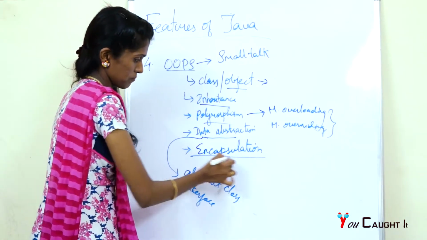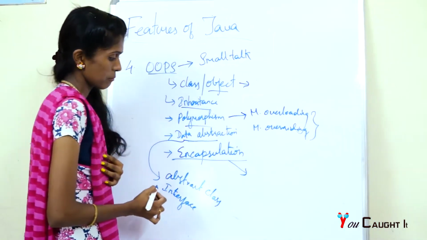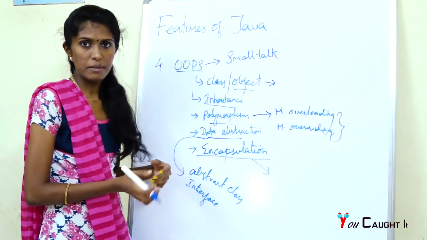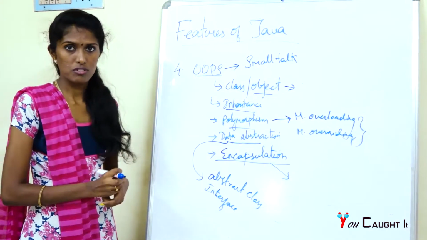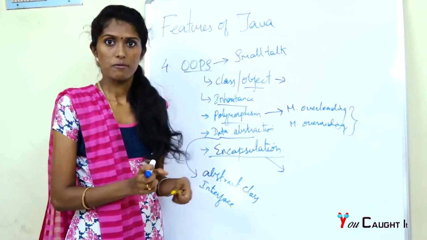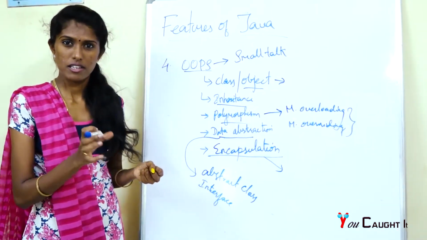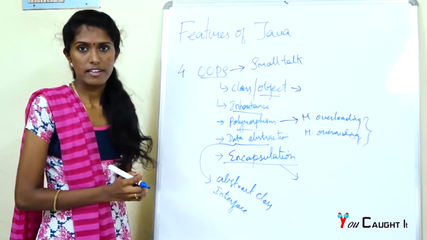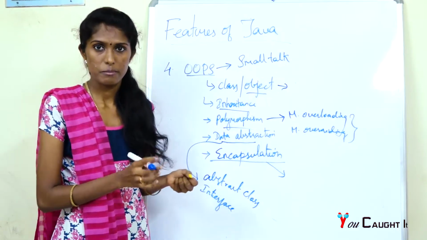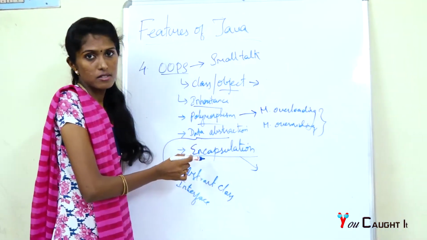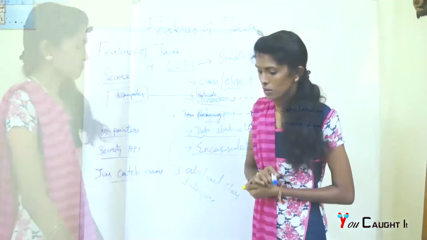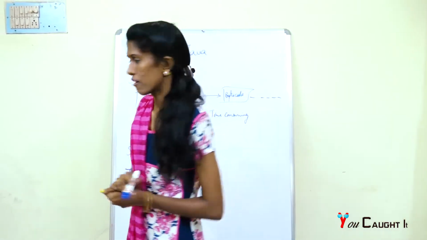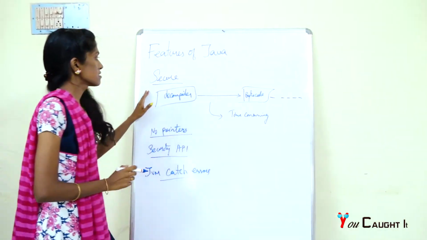Then encapsulation. Encapsulation is nothing but binding of data and methods together into a single unit. For example, we can take a capsule, which contains a mixture of medicine. Like that, encapsulation binds your data and methods together. A Java class is one example of encapsulation. Java is one of the most powerful and secure languages. This is how